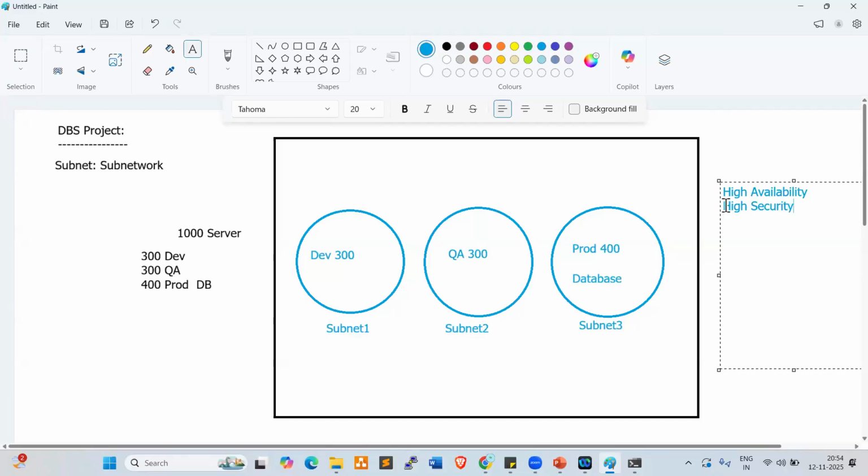These two are very important, right? If AWS is unable to provide availability and security, what will happen? In case AWS is unable to provide high availability and high security, what will happen? For example, you are trying to book a product in Flipkart. Flipkart is not accessible. What will we do?